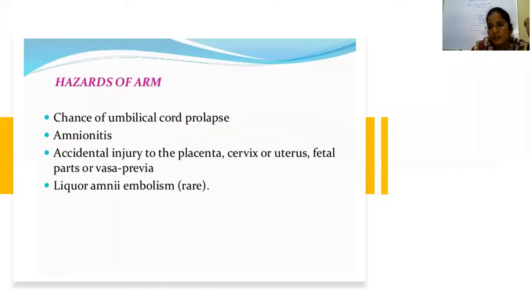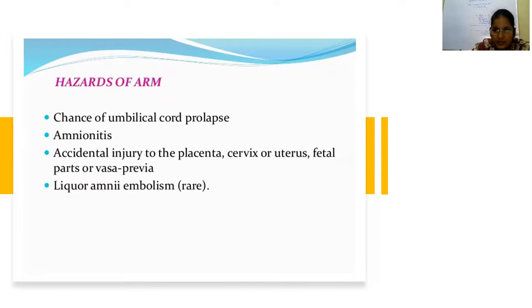There are some hazards while doing ARM. Most important is if the head is not properly engaged. Suppose the station of the head is at zero station and you perform amniotomy, instead of the fetal head coming downwards, the umbilical cord will prolapse. So the ideal time to do the amniotomy is when the head is fixed, has crossed the pelvic brim and is at zero station. Then only you should do amniotomy. Suppose the head is floating and you want to relieve the maternal distress in case of polyhydramnios, you have to push the maternal abdomen, fix the fetal head per abdominally and then do a controlled ARM.